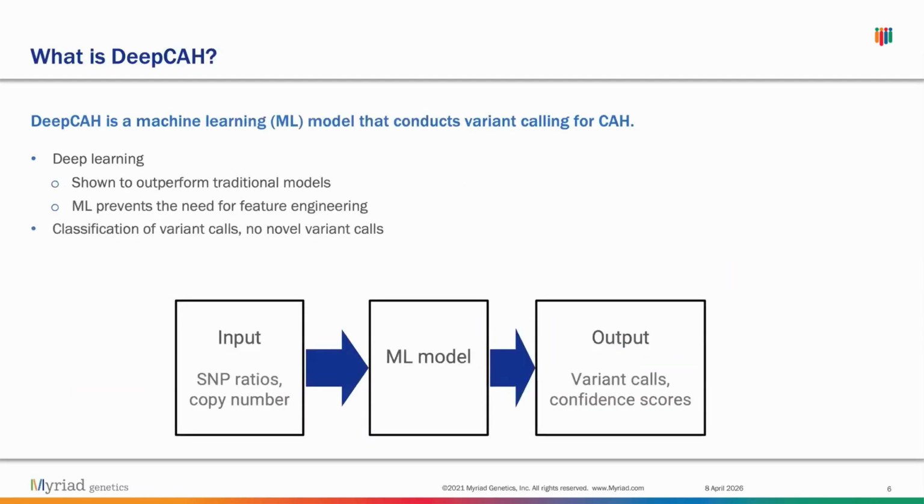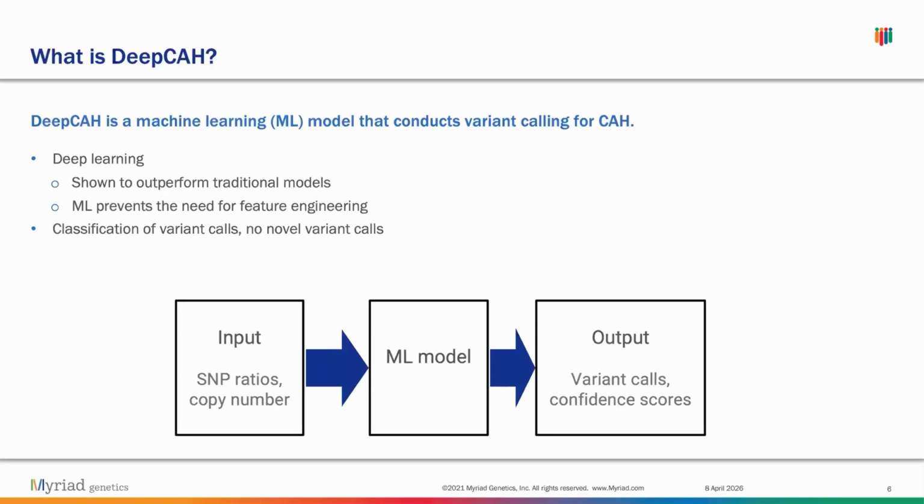So this is where DeepCAH comes into play. DeepCAH is a deep learning based model that helps the lab directors conduct variant calling for CAH. So basically how it works is that it takes in some input from sequencing data. In our case, it would be SNP ratios, copy number information, SNP information, et cetera. And it gets inputted into this ML model, and the ML model essentially spits out these variant calls.